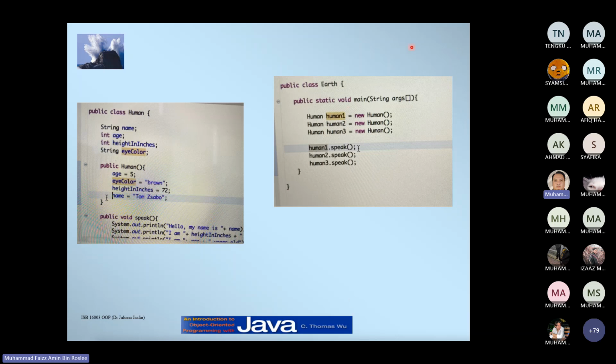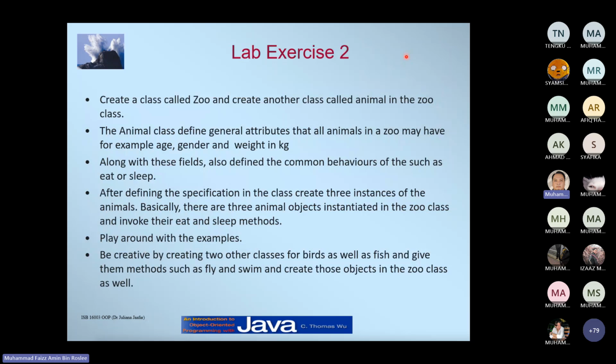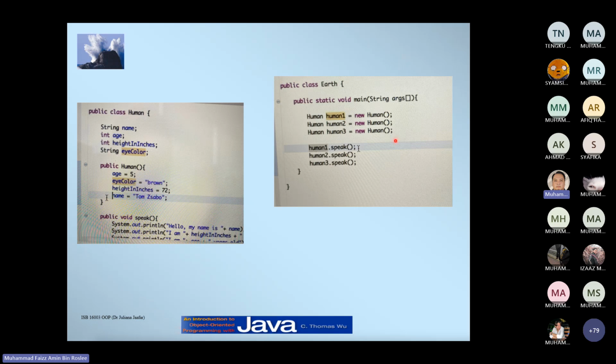Okay, so that's it for today. For the lab exercise, we do it in the lab. I want to see you guys start doing object-oriented programming. Maybe you need to create a class with another class, maybe three or four classes that will inherit, and I want you to use, for example, this example over here: you define a class that will be used in another class, right?